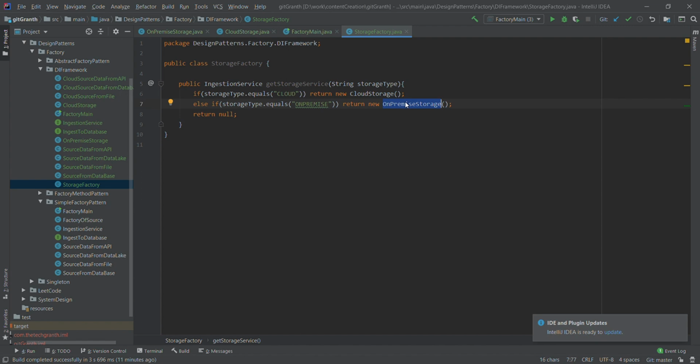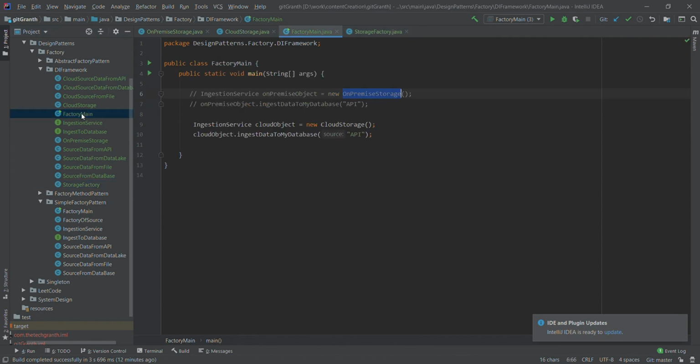So once this factory is ready, all we have to do is go to our client code. Rather than creating an object for the cloud storage, we will create the object of our factory. So our factory will be exposed to the client.